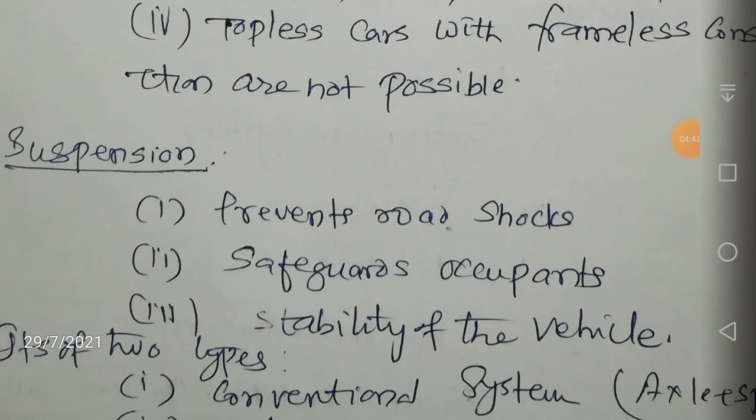We have also seen the introduction to the chassis frame and basic structure, and the basic components of an automobile. We have seen the elements of the basic structure, and also the two types of construction: one is with-frame, and the other is frameless construction. We have also discussed the advantages and disadvantages of frameless construction. In tomorrow's video we are going to see the suspension system.